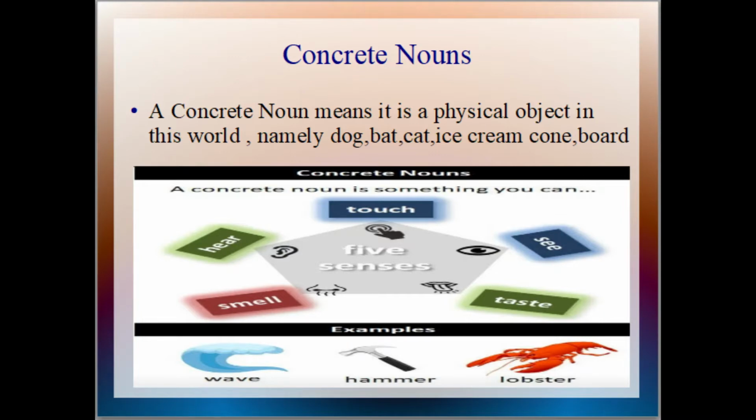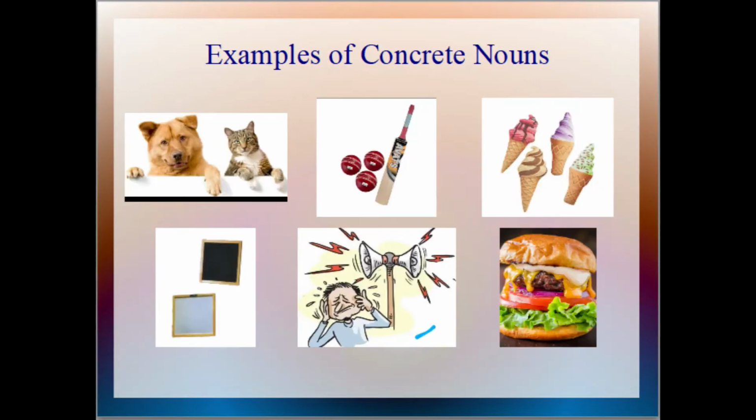For example, a wave, hammer, lobster are examples for concrete noun. Let us see some more examples for concrete noun. They are dog and cat. Dog and cat are concrete nouns because we can see and touch them. Bat is a concrete noun, and ice cream and burger are regarded as concrete nouns because we can see, touch and taste them. Noise is also a concrete noun because we can hear the noise.